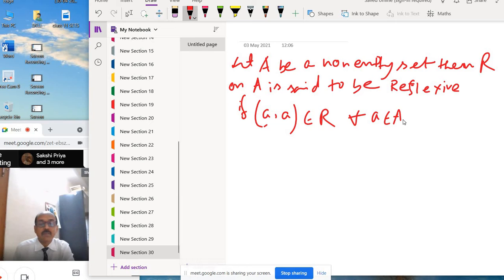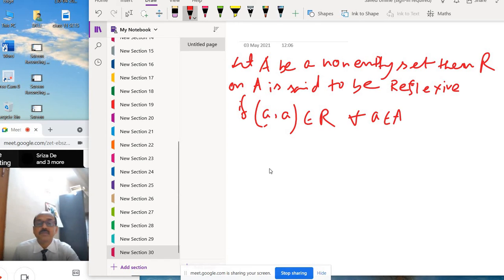So capital A is a non-empty set, any set, and R is a relation on this set A. The reflexive condition is that (a, a) belongs to R for every a belongs to A. If (1, 1), (2, 2), (3, 3) belong to R like this, then that relation is reflexive.